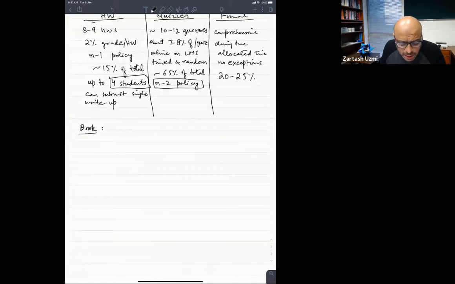Yes, Talal has asked, will the homeworks be typed in LaTeX? No, we do not require that. You can just write the homeworks by hand, scan those, or take pictures. Take nice pictures, readable kind of pictures, not very blurry kind of pictures, and then upload those.